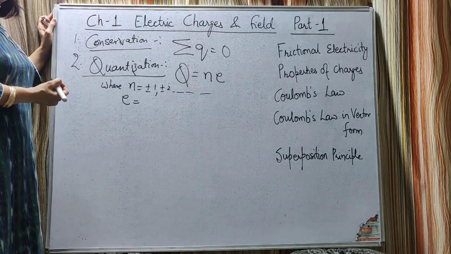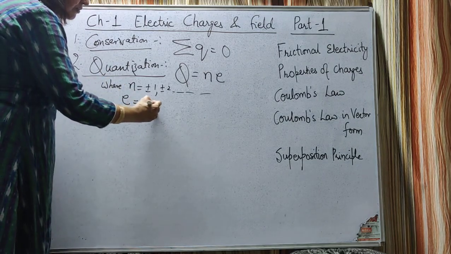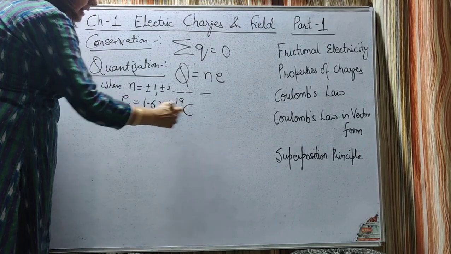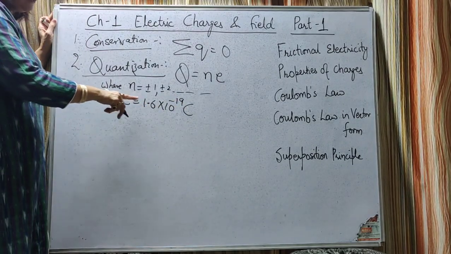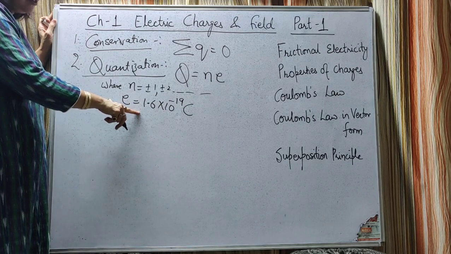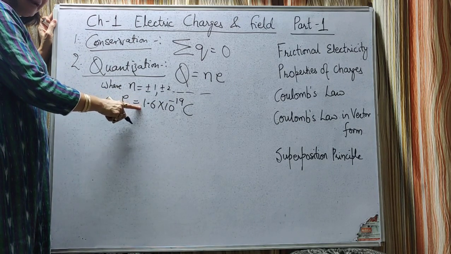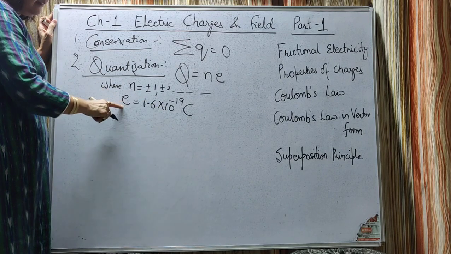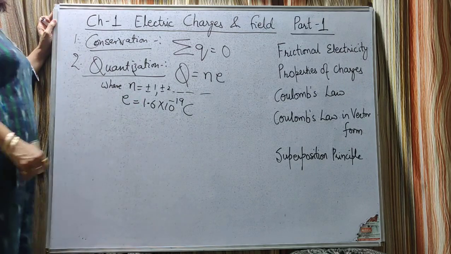Basic unit of charge means the charge on an electron or a proton, which is equal to 1.6 into 10 raised to the power minus 19 coulomb. So the basic unit of charge is taken as the charge on an electron or proton. If it is an electron, it will be minus 1.6 into 10 raised to the power minus 19 coulomb. And if it is a proton, it will be plus 1.6 into 10 raised to the power minus 19 coulomb.